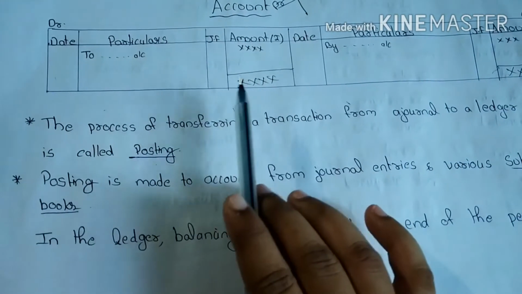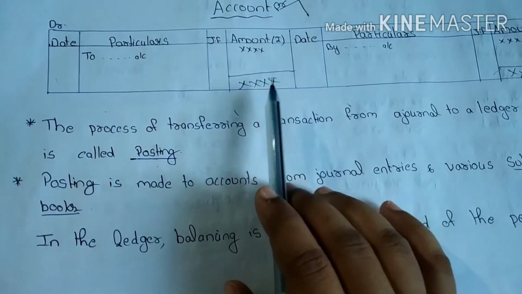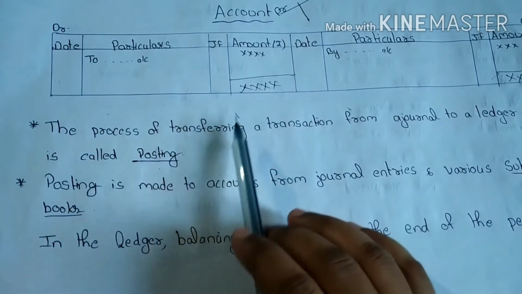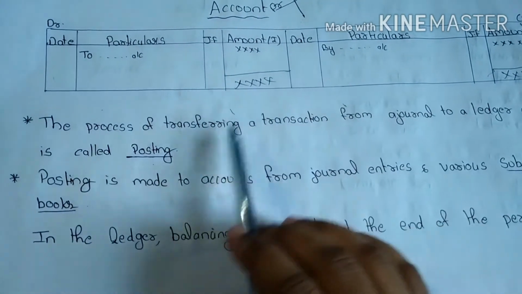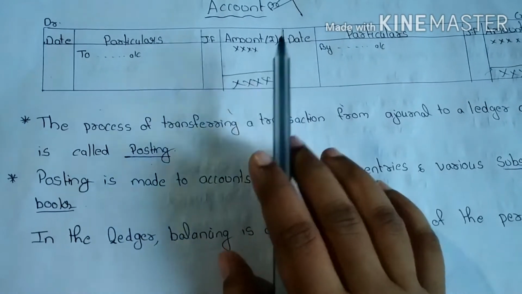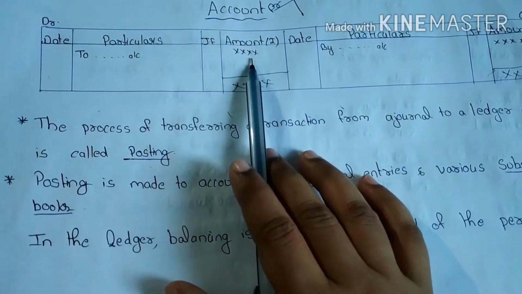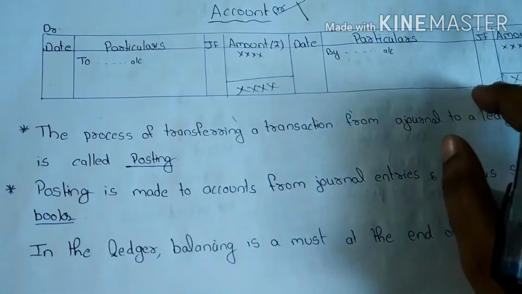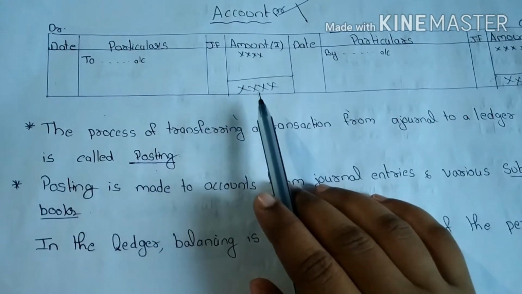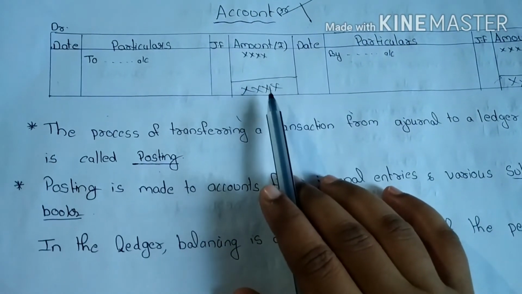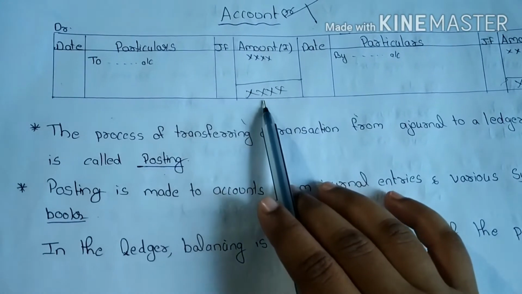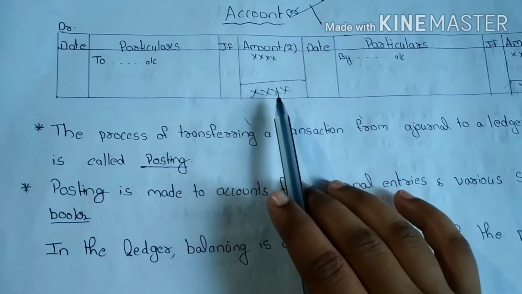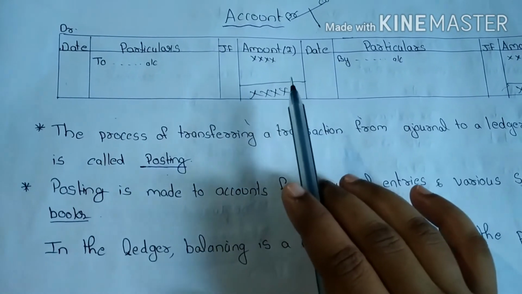In ledger, balancing is a must at the end of the period. The balance should be calculated at the end of each period. The process of transferring a transaction from journal to ledger is called posting. So we have to post the entries in the ledger. The account should be tallied. For suppose we have to prepare a person's account. That person owes 1000 rupees to the business and he only gives 800. The balance is 200, which he does not give. So we have to maintain the balance for that account also.